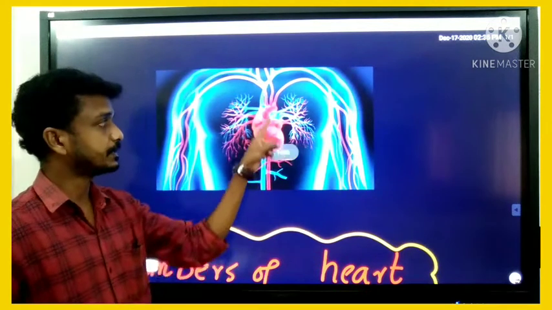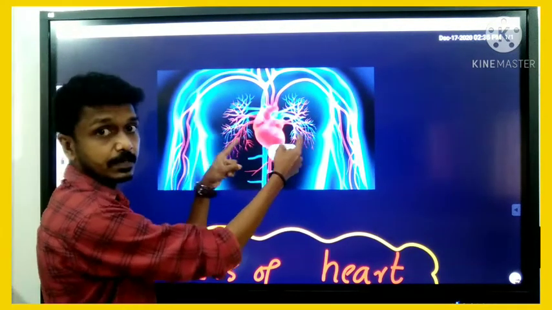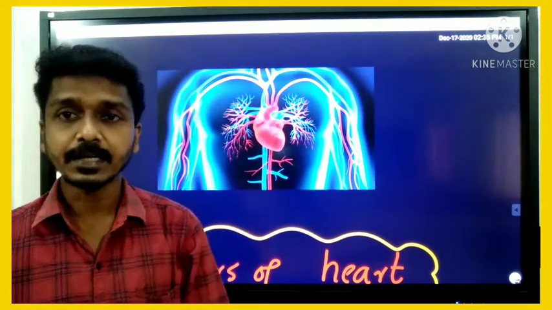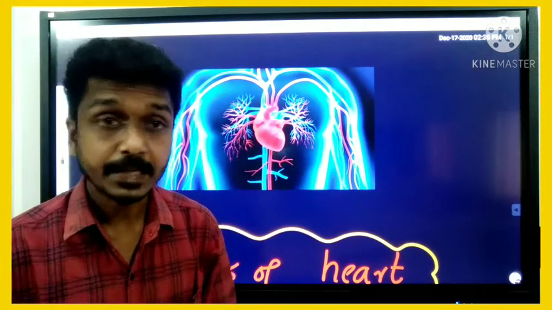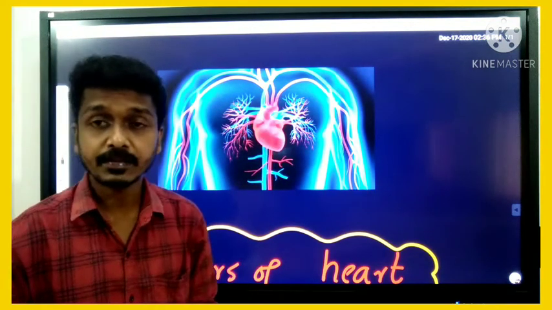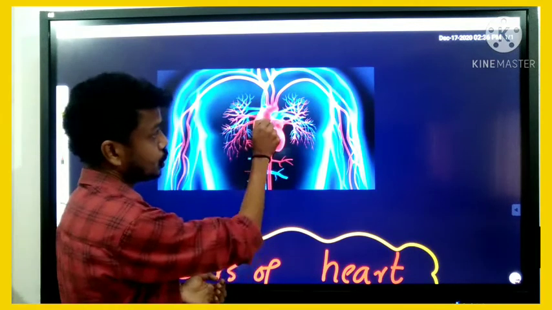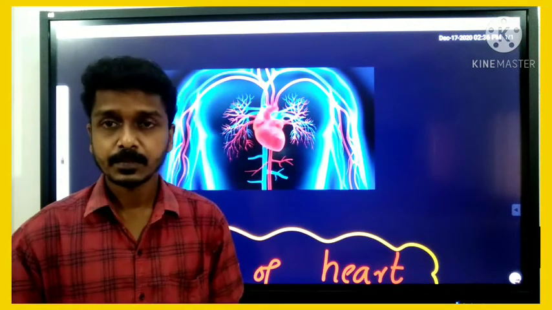Heart is situated in our chest cavity, in between the two lungs. Now it is slightly tilted towards the left. Okay, clear? Tilted towards the left.